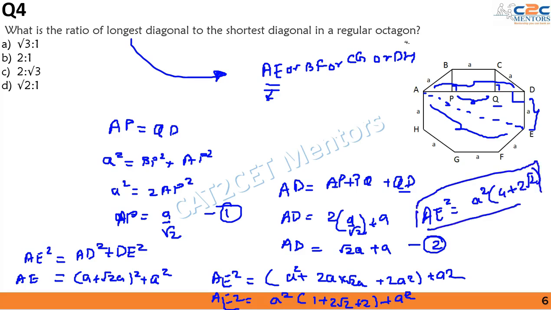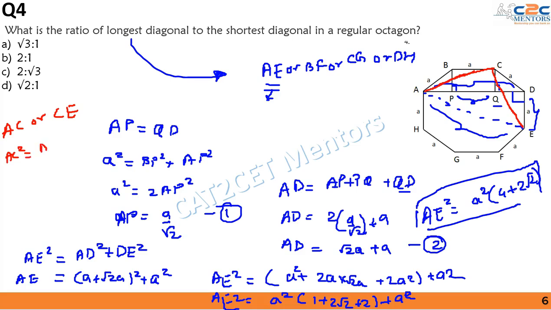Now the shortest diagonal in this scenario will be AC or CE. If I consider only this diagram originating from A, the shortest diagonal will be the one covering the nearest vertices, that is AC or CE in this scenario. I hope this is clear. So in order to find out the shortest diagonal, I can apply the cosine rule over here.